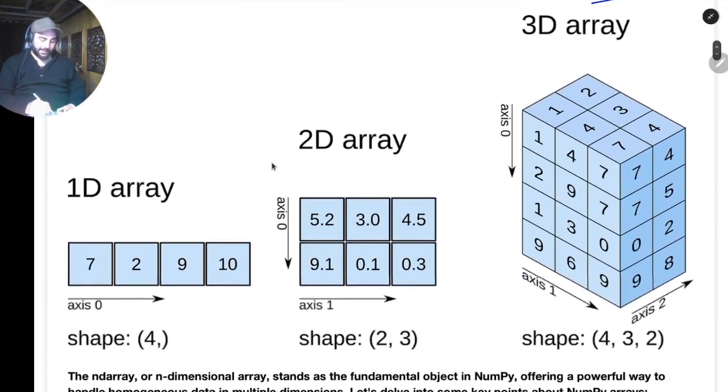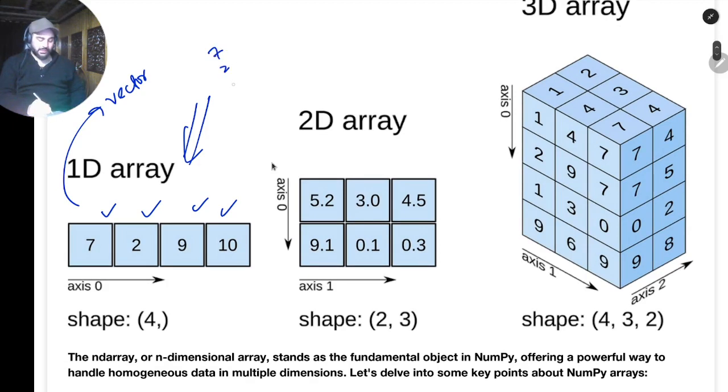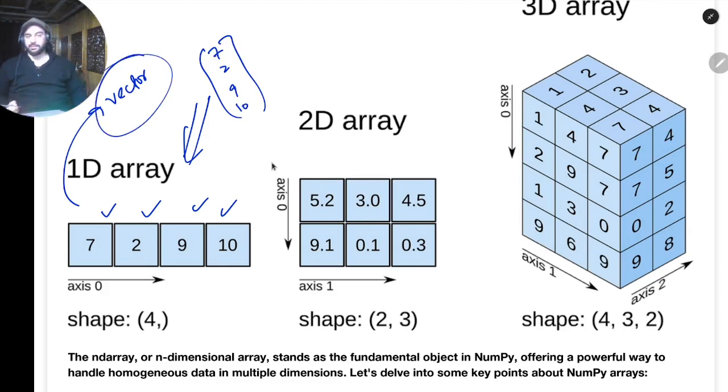This is a 1D array. If you see, here we have a bunch of numbers 7, 2, 9, 10, and this is 1D. It just has one row. Sometimes in scientific usage this is just called a vector. It's not even called a row. It has just one column. We generally write it as 2, 9, 7, 2, 9, 10, something like this. This is a 1D array. So a 1D array is sometimes called a vector.